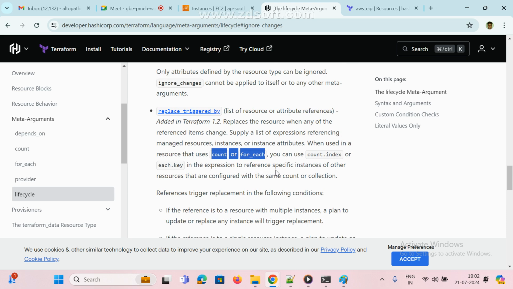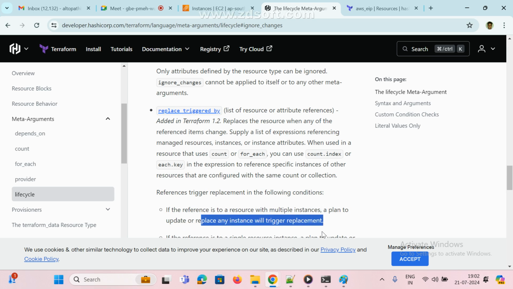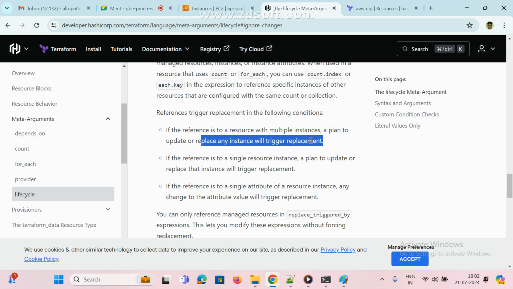In this expression, a collection reference triggers replacement under the following conditions. If the reference is to a resource with multiple instances, a plan to update or replace any instance will trigger replacement. So if you have multiple instances and you want to update, in that case we can use it. And if the reference is to a single resource instance, a plan to update or replace that instance triggers replacement.